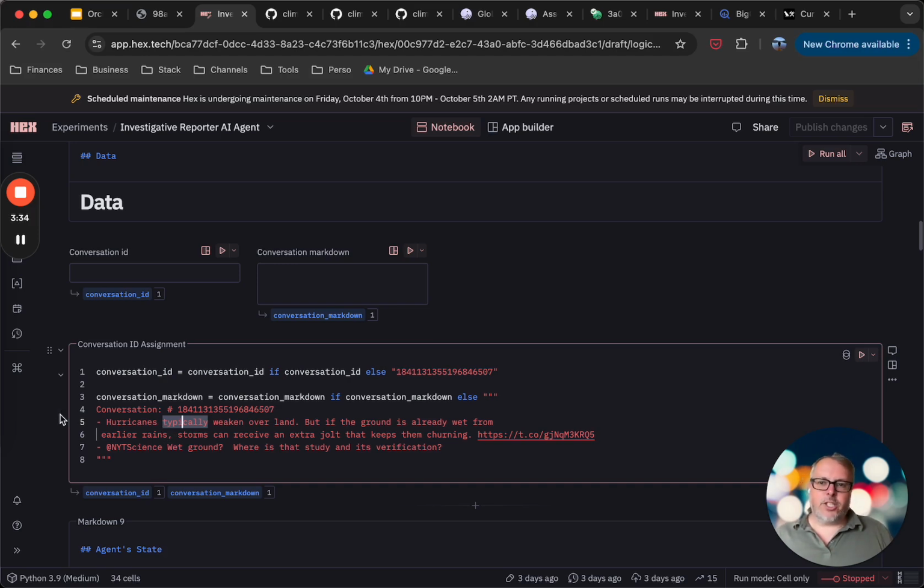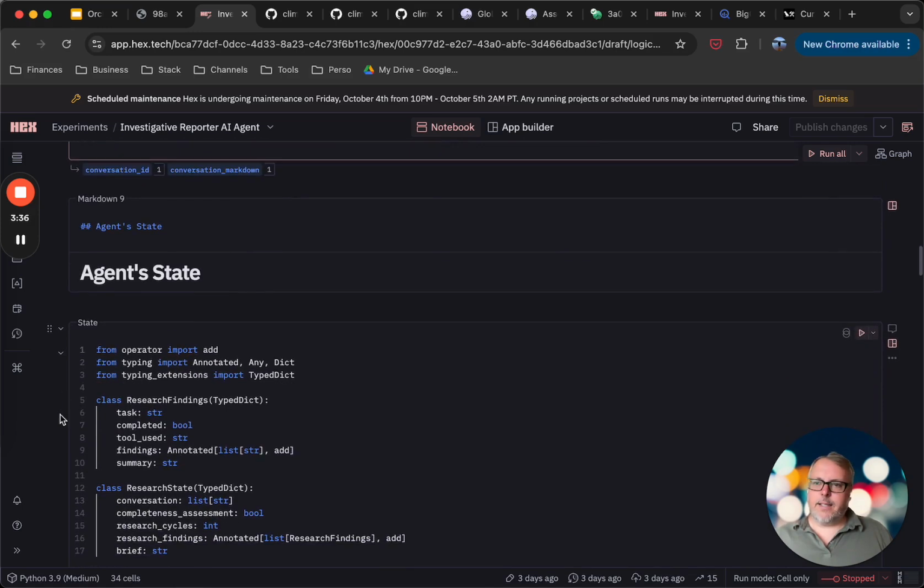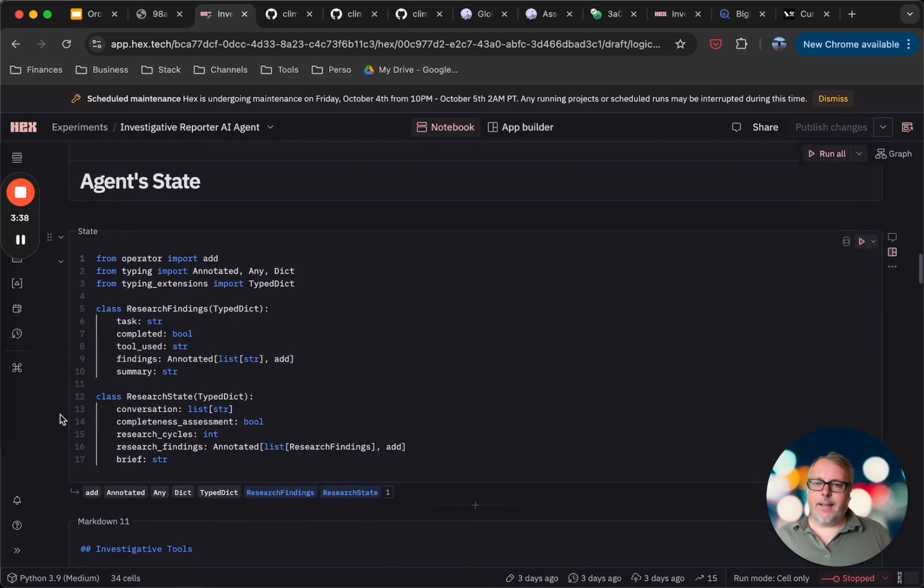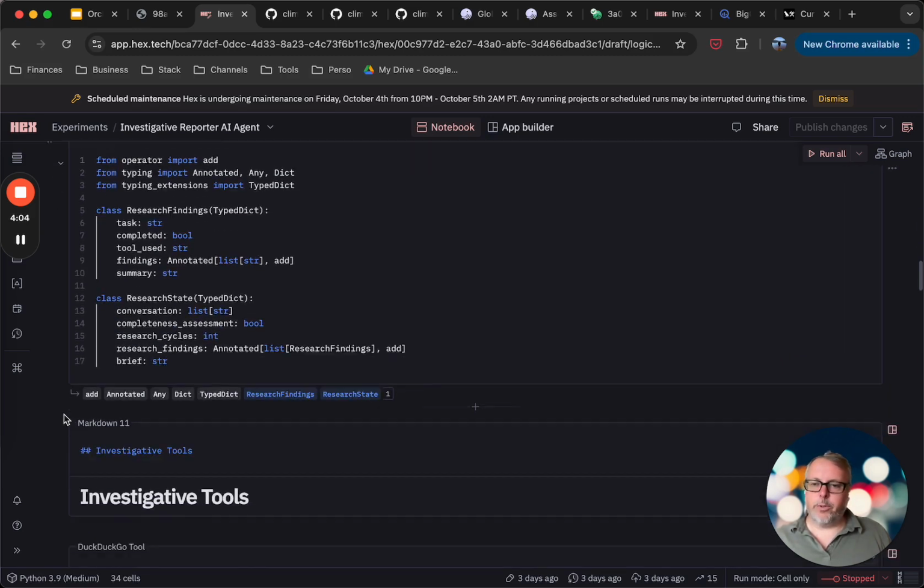So for the AI agent, we have that state that we first defined. In that state, what we're keeping track of is really all of the findings that the agent performed, like all the research tasks that it performed and the findings that it got from those research tasks, and also the assessment of whether it thinks that it has enough information to write the brief.